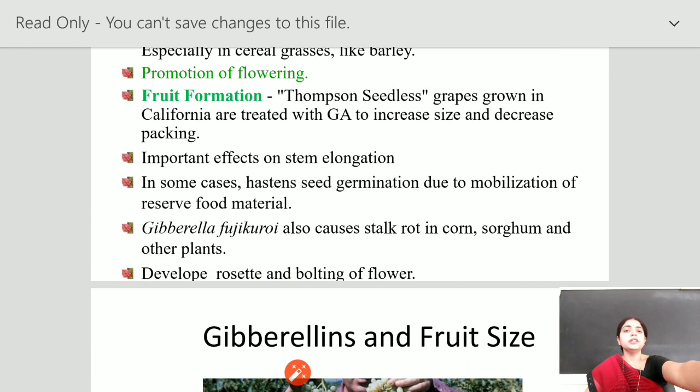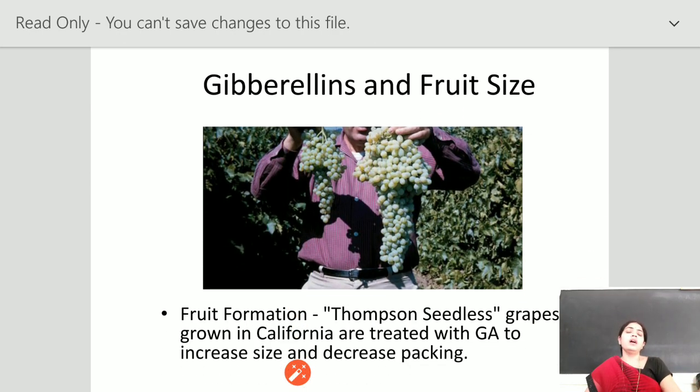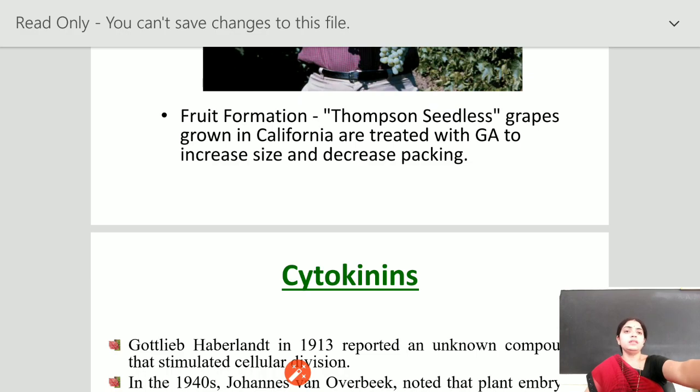It hastens the germination of seed and mobilization of reserve food material inside the seed, and it develops the rosette and bolting flower. To see the gibberellin effect on the size of fruit, Thompson seedless grapes grown in California are treated with gibberellic acid to increase the size and decrease packing.